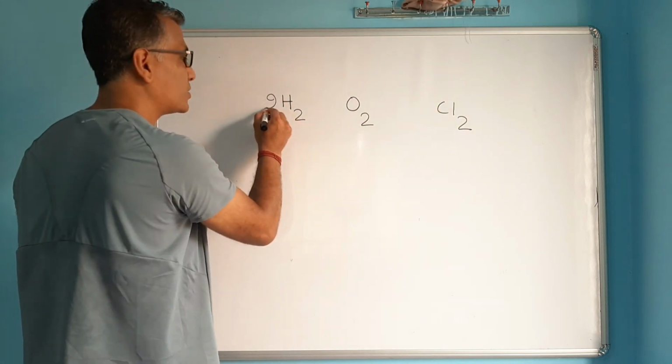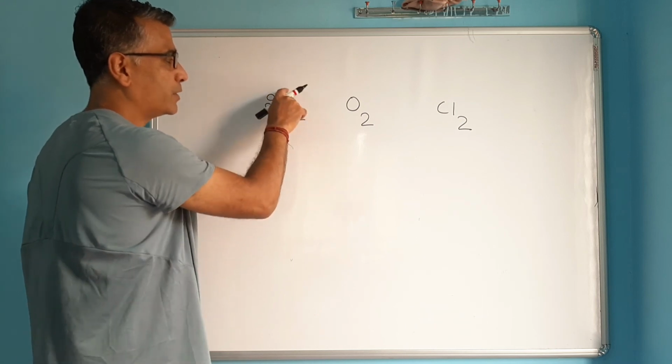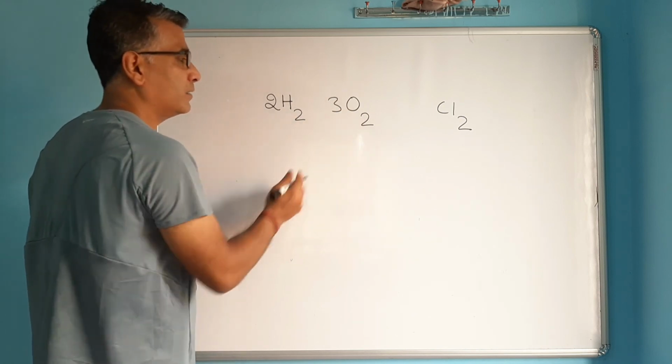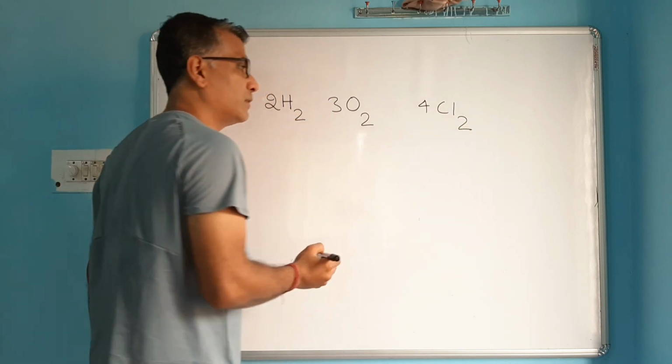So when you write 2H2, what does it represent? It represents two molecules of hydrogen, because this is a molecule of hydrogen. When you write 3 here, 3 molecules of oxygen. When you write 4 here, 4 molecules of chlorine.